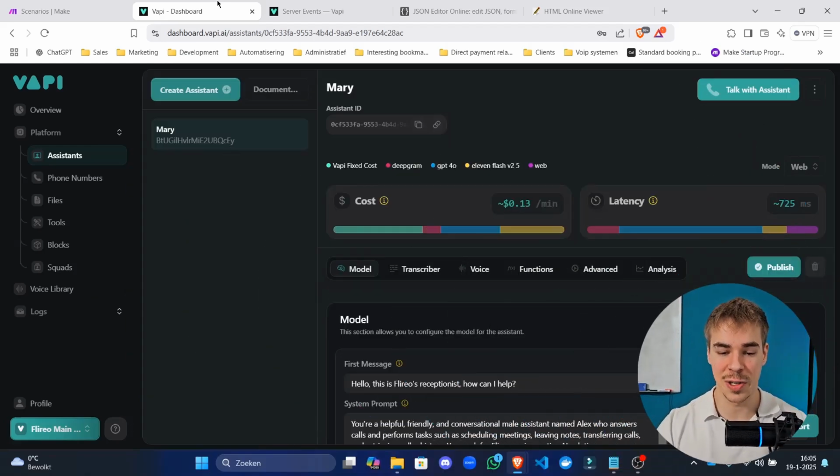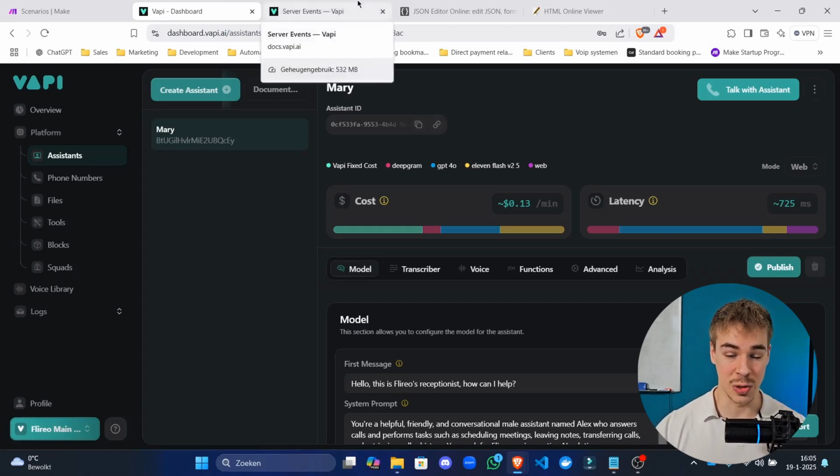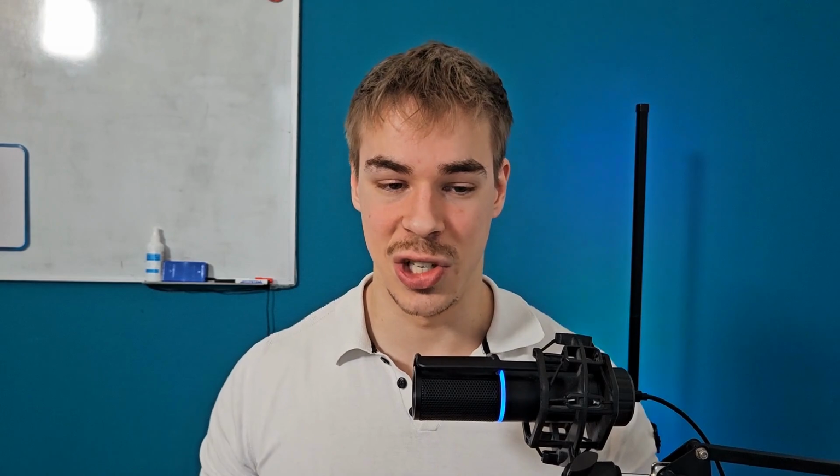Right. So first, I'm going to tell you what the difference is between persistent and transient agents. And then I'm going to show you how to actually quickly build transient agents and use all of the functionality and opportunities, or rather the advantages, that you get by using transient agents. So the big difference between persistent and transient agents is that persistent agents are built inside of the Vapi dashboard and transient agents are built in JSON.